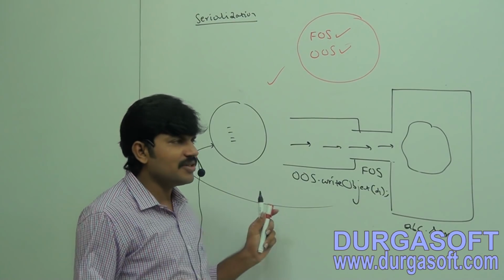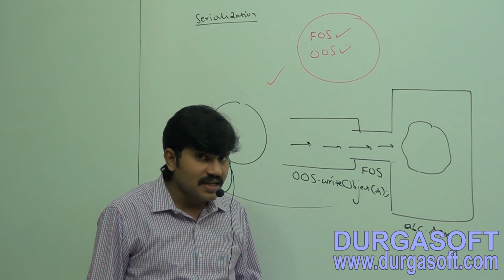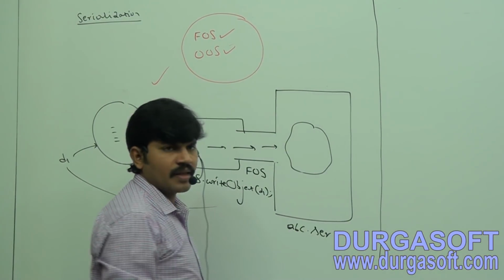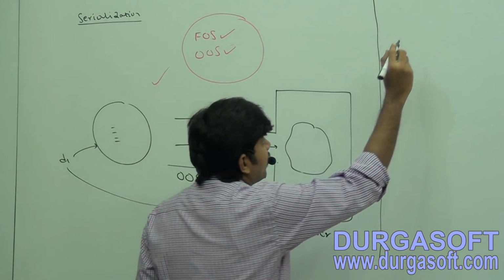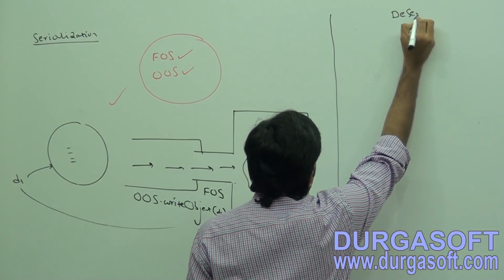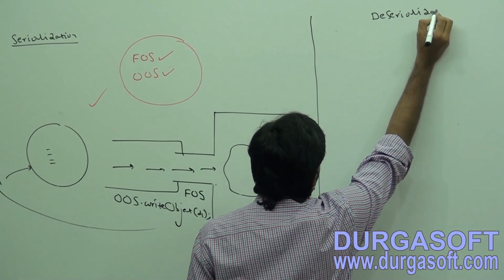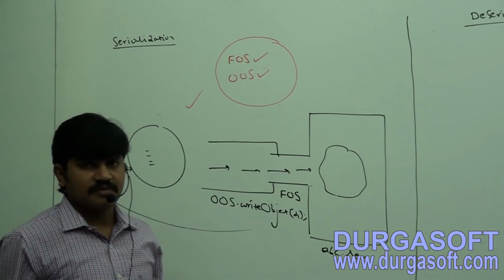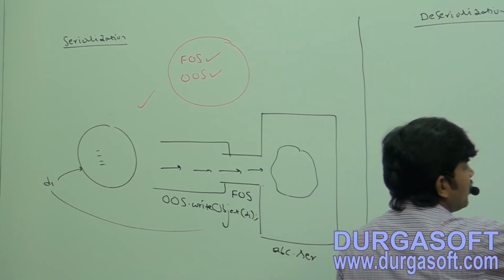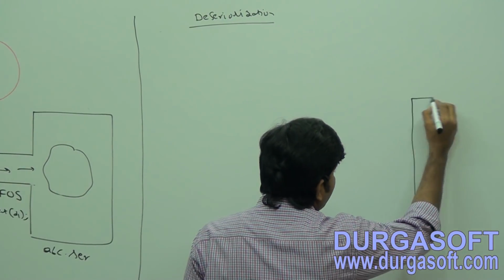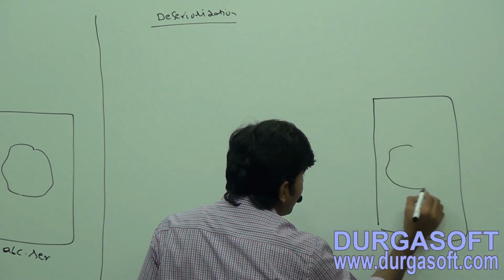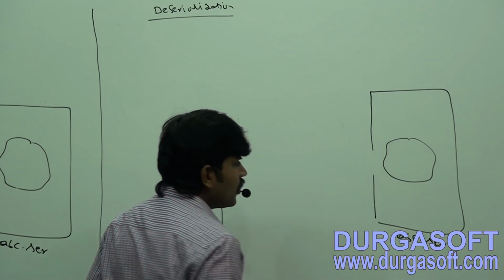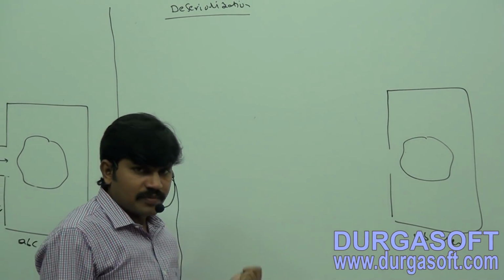So with this knowledge, you should be able to tell very easily how we can implement deserialization. Take very special care. It is the same, an easy reverse process, sir. I have one object and one file. In the file I have an object, the state of an object. Sir, I want to read this object from the file.